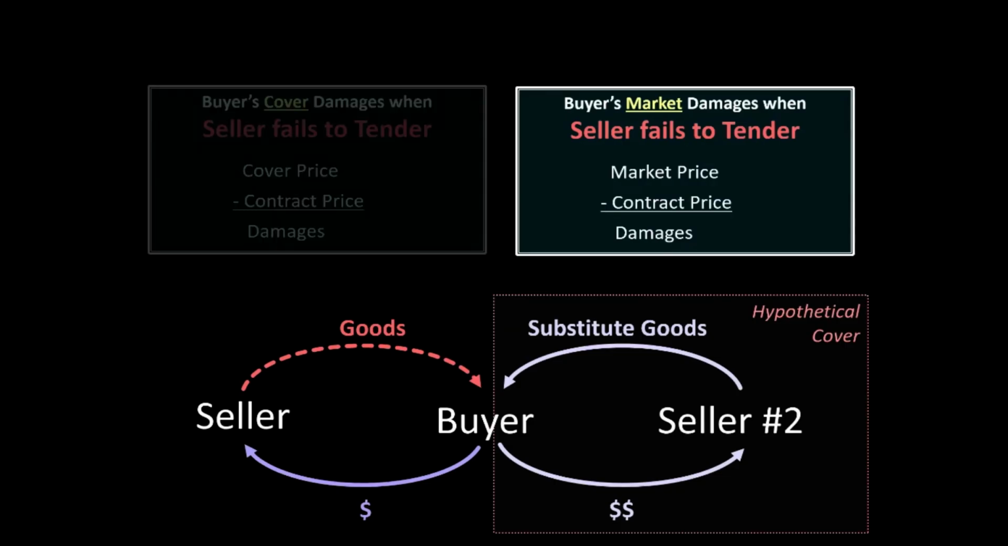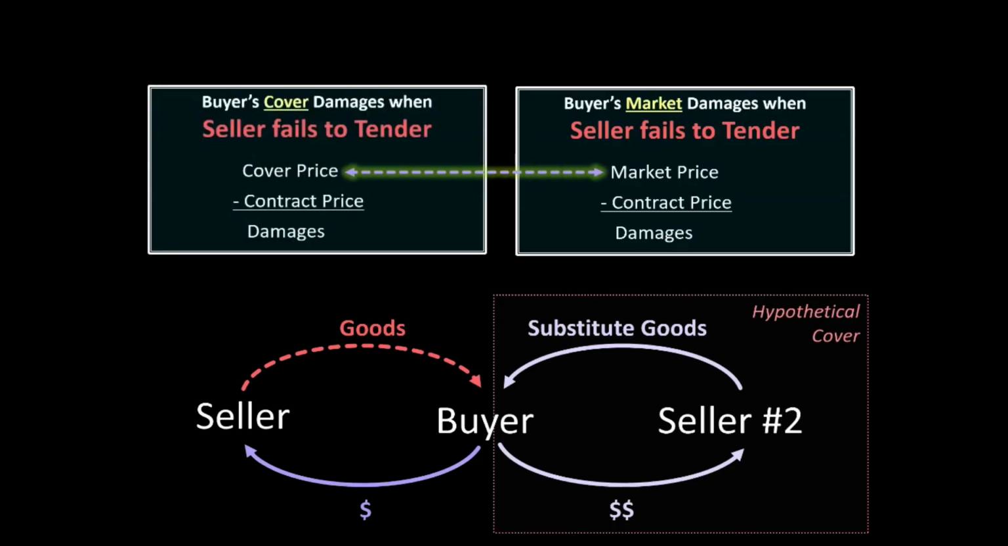Note here the symmetry between the measure of cover damages under 712 and market-based damages under 713. That symmetry is not a coincidence, because both 712 and 713 are aiming at the same goal: to measure and compensate the buyer for the buyer's expectation interest. Stated differently, to measure the amount of damages necessary to give the buyer the benefit of the bargain under the contract that the seller has breached.